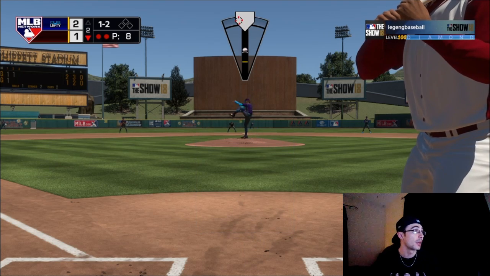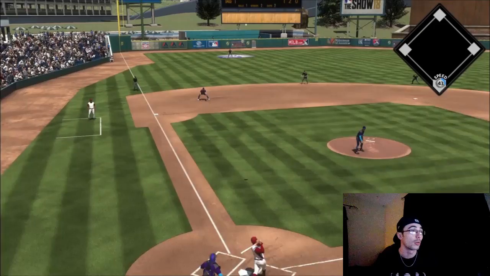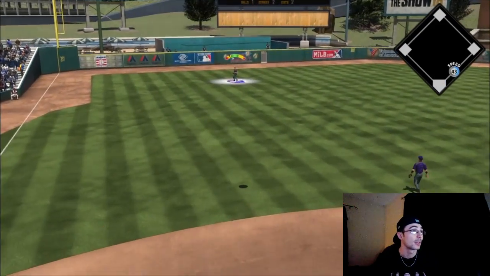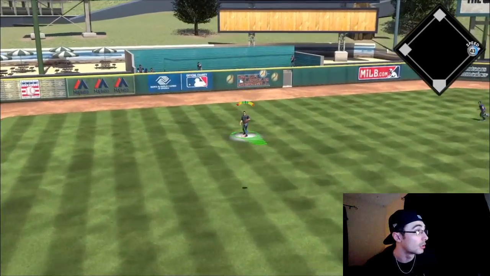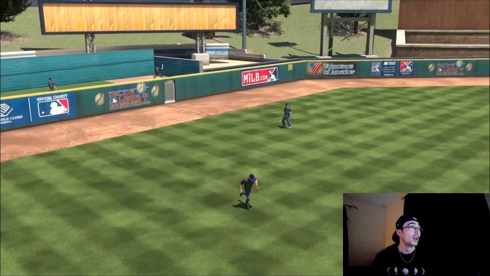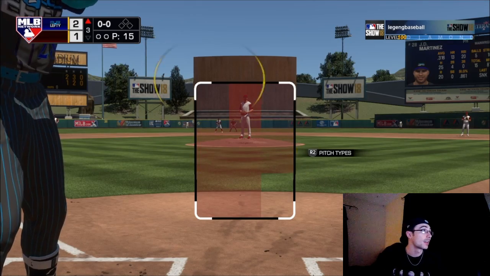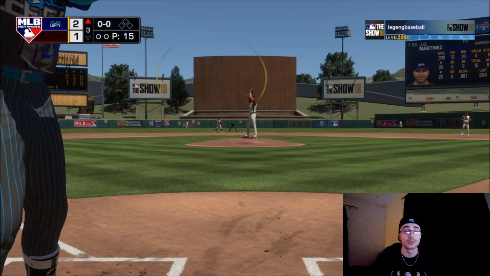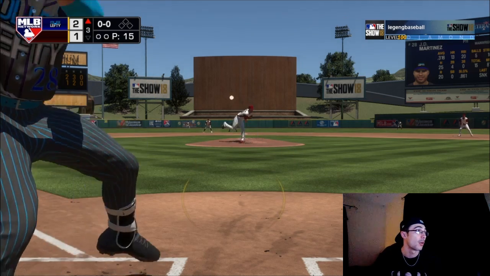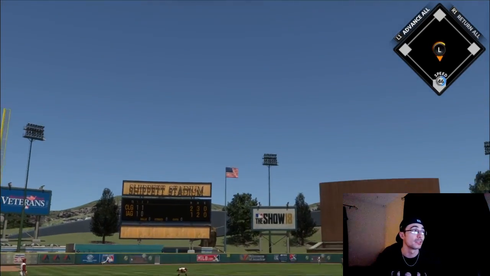And this pitch definitely caught too much of the plate, but it was still a well-thrown ball. He hit it pretty well out there to left field, and Ted Williams is going to make that play there. At this point in the game, I had to go with J.D. Martinez. He's probably my go-to pinch hitter, unless they have a lefty, then I go with Vlad or Javier Baez or something like that.